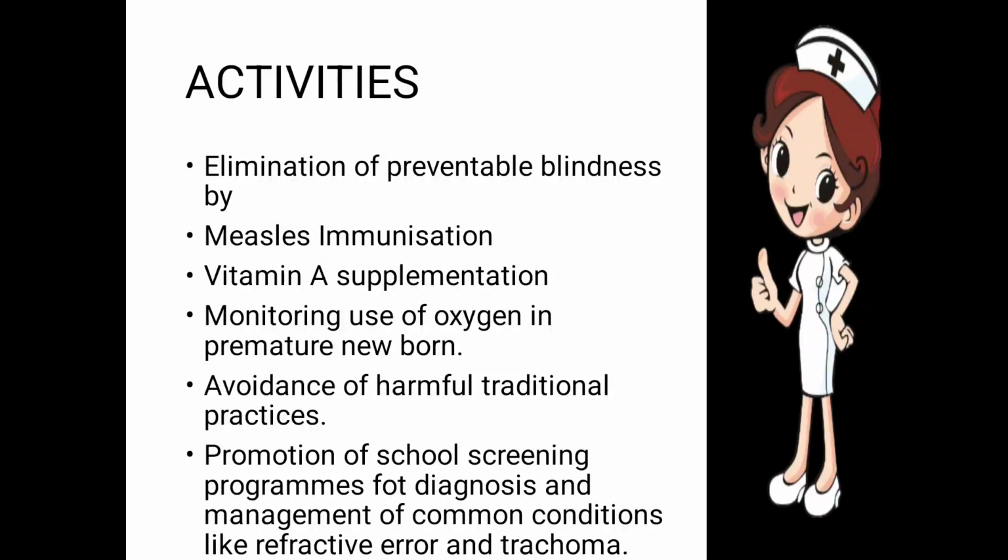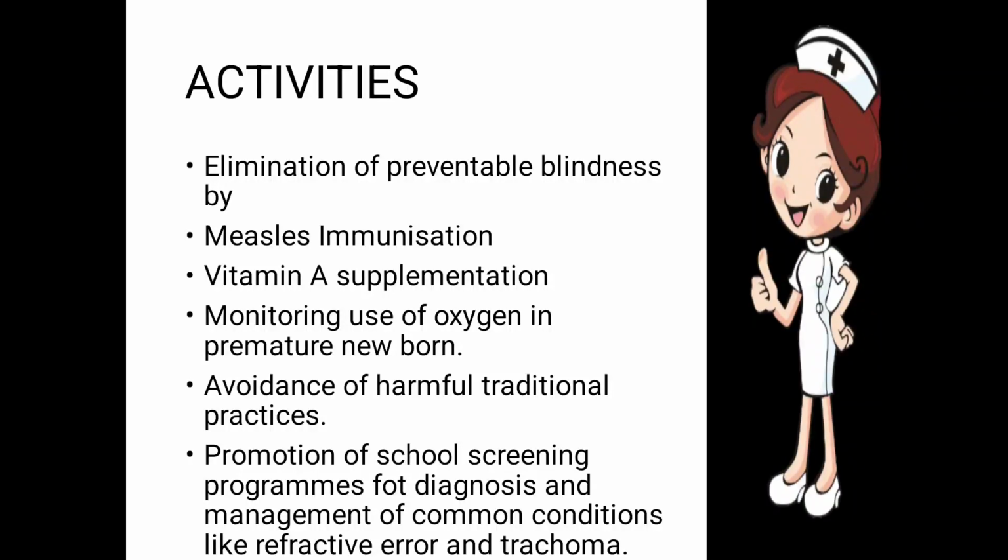Now, what are the activities? What are the activities done? Elimination of preventable blindness by measles immunization. Under measles immunization, we have to provide medications regarding measles. Vitamin A supplementation should be given to avoid night blindness.